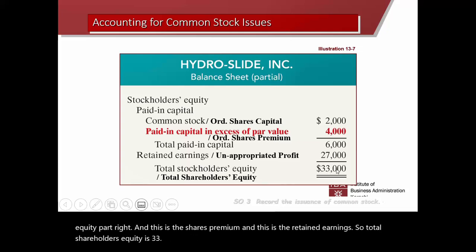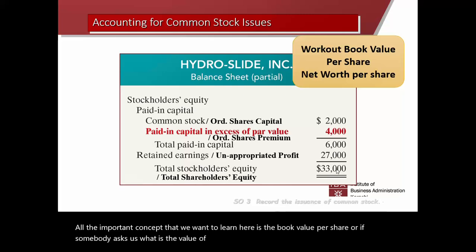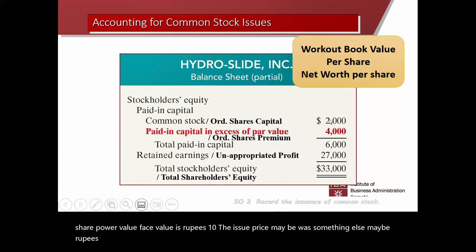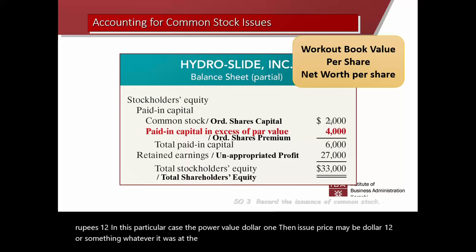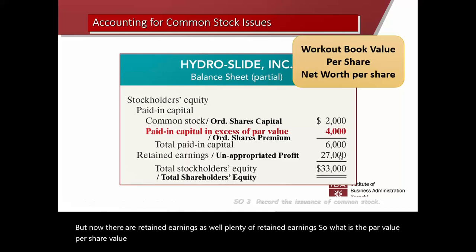Now the important concept that we want to learn here is the book value per share. Or if somebody asks us, what is the value of your share from the balance sheet? The par value, face value is ₹10. The issue price was something else, maybe ₹12. In this particular case, the par value is $1, and the issue price may be $1.2 or something, whatever it was at the time when the shares were issued, maybe 1 year earlier, 2 years earlier. But now there are retained earnings as well, plenty of retained earnings. So what is the per share value of my share from the balance sheet?